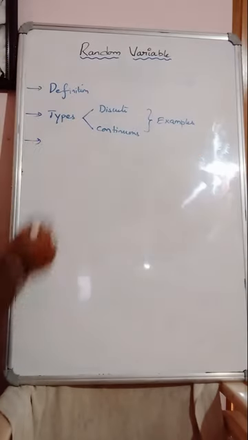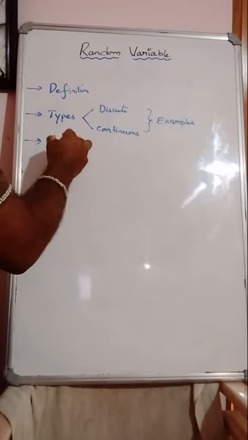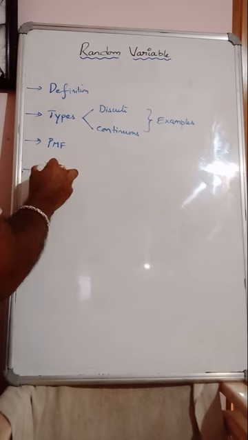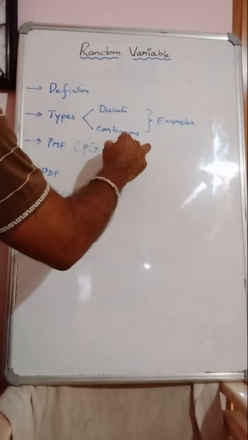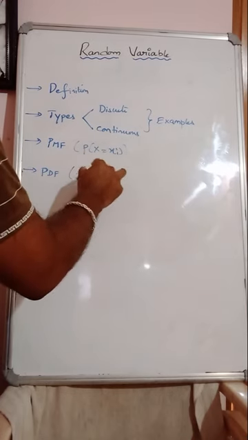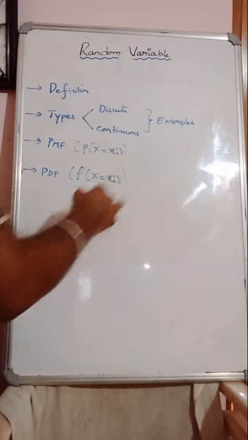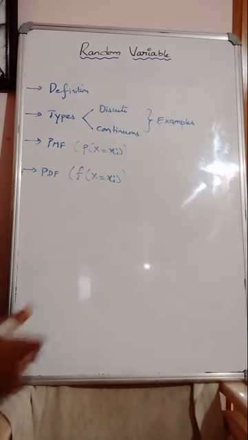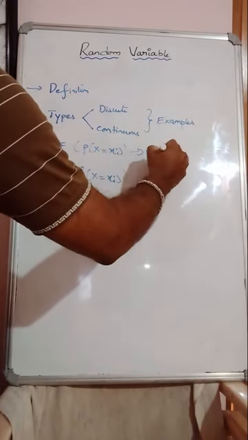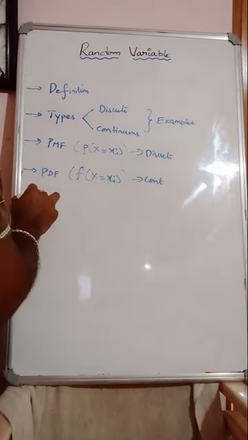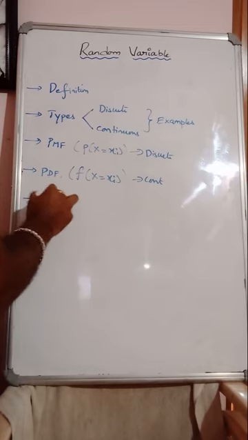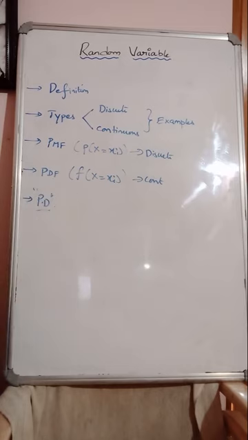Next, probability mass function and probability density function. Probability mass function means this one, probability density function means this one: p of x, f of x. This is discrete and this is continuous. Next, probability distribution, definition with example. So all these concepts we have seen in the first video.